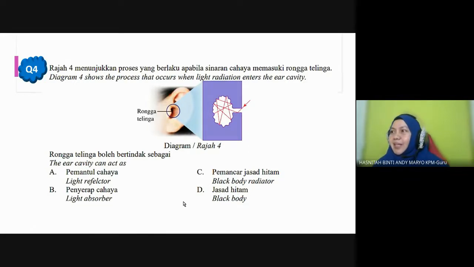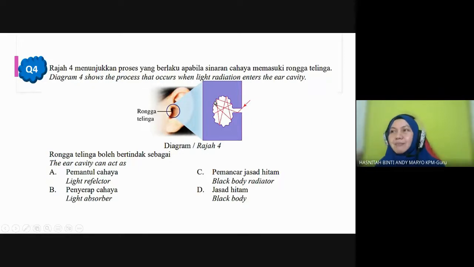Black body radiator or black body? What happened to the light that enters the cavity? It undergoes multiple reflection and will be absorbed little by little by the ear cavity until it absorbs all.